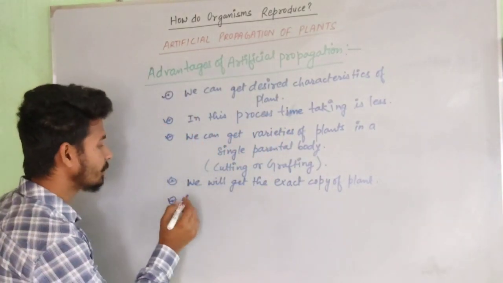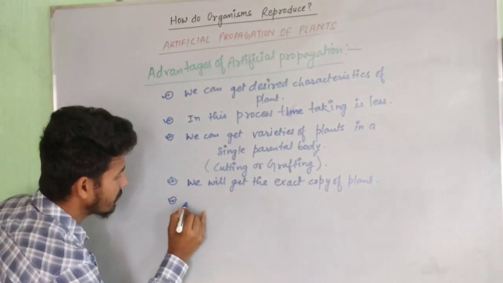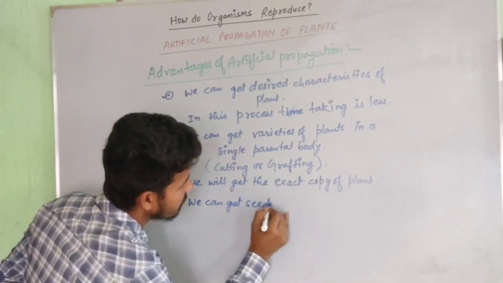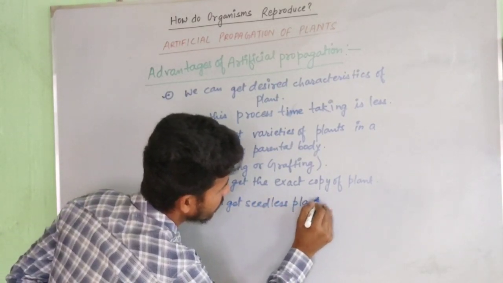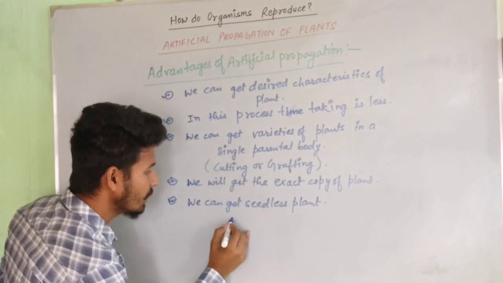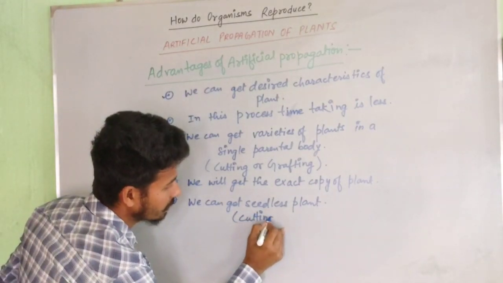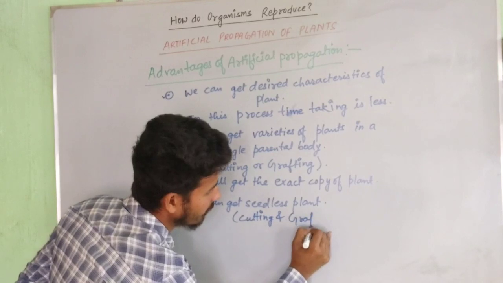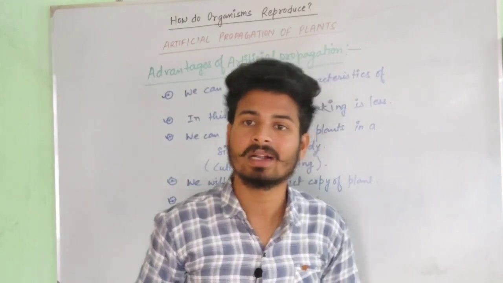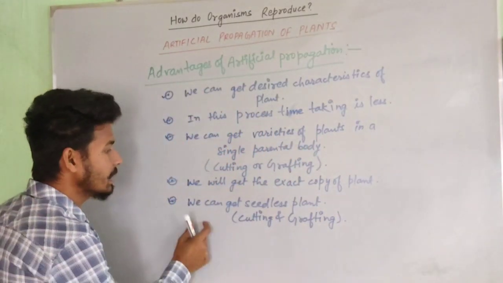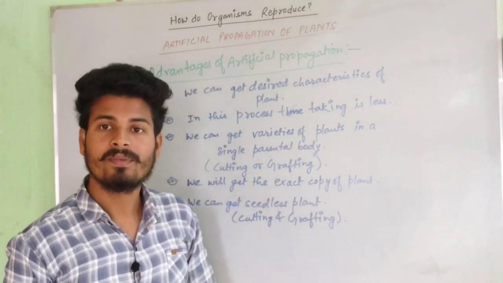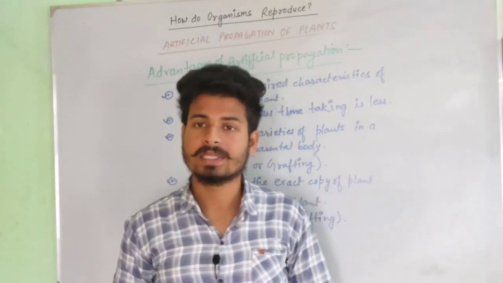So we can get a seedless plant, and this process is generally seen in cutting and grafting. Cutting and grafting are seedless plant producing processes. That's all for this topic, artificial means of propagation.